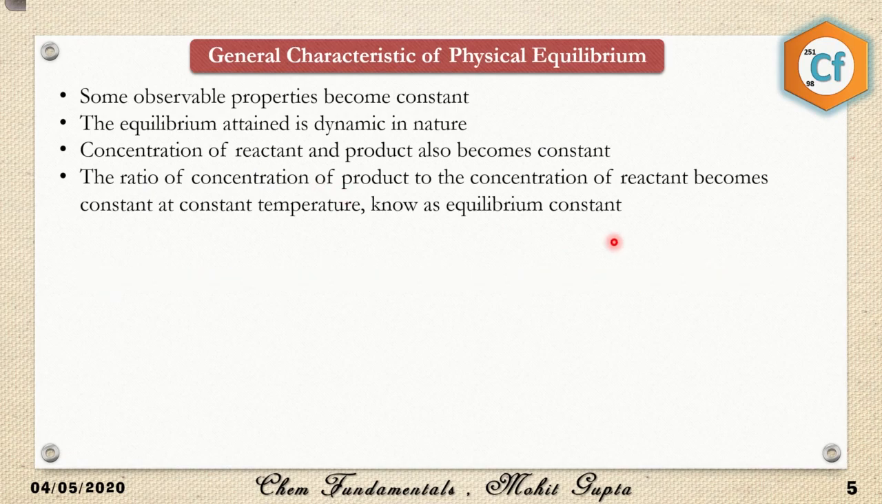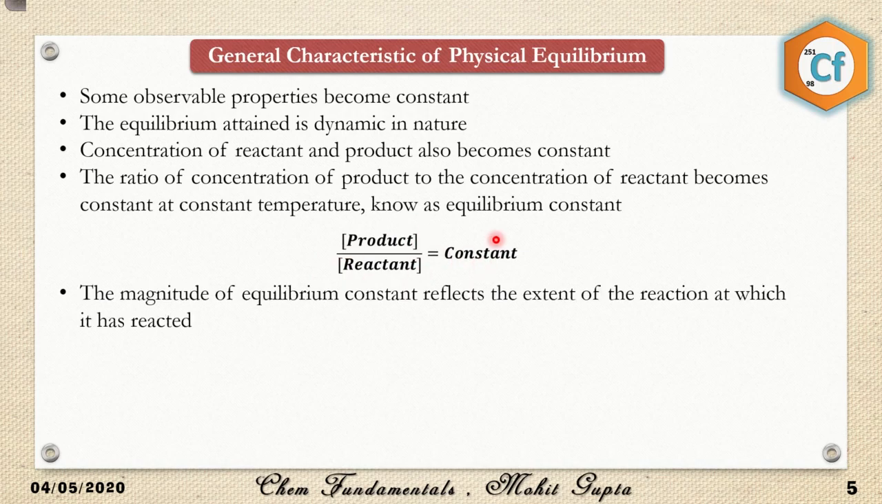An important thing to remember is that the reaction should be at constant temperature, because the equilibrium constant is affected by temperature, and it is affected severely. So during an equilibrium, the temperature needs to be constant, otherwise the equilibrium constant doesn't have any meaning. As I said, the concentration of product becomes constant, the concentration of reactant becomes constant. If I divide two constants, what I'll get? Another constant, and this constant is known as the equilibrium constant.